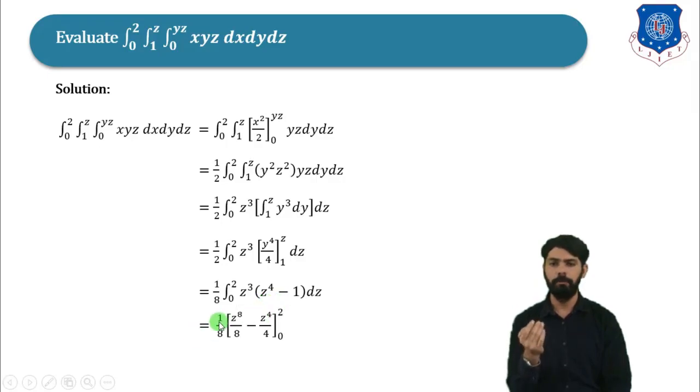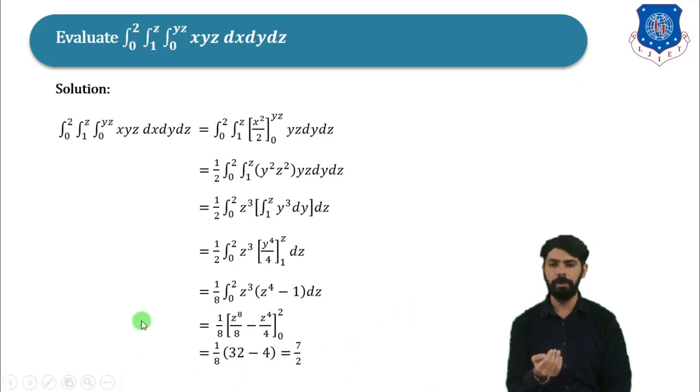So this will be 1 divided by 8 into z raised to 8 divided by 8 minus z raised to 4 divided by 4, and limit will be from 0 to 2. Now here first of all we will replace z by 2, then minus we will replace z by 0. So here if we replace z by 2, then here it will be 2 raised to 8 divided by 2 cube. So it will be 2 raised to 5, and value of 2 raised to 5 is 32. Same way here 2 raised to 4 divided by 4, so 16 by 4, so it will be 4.